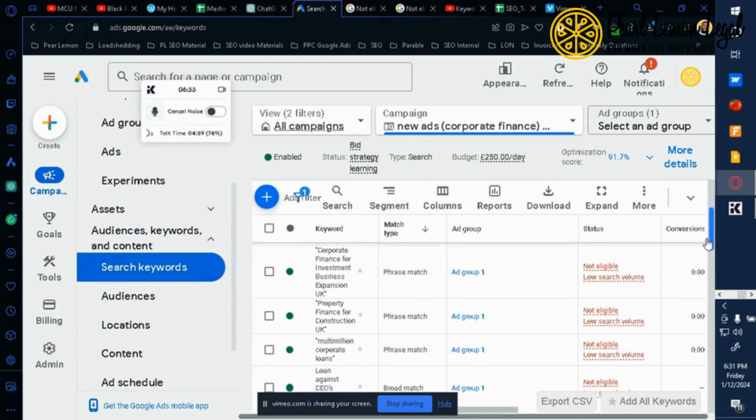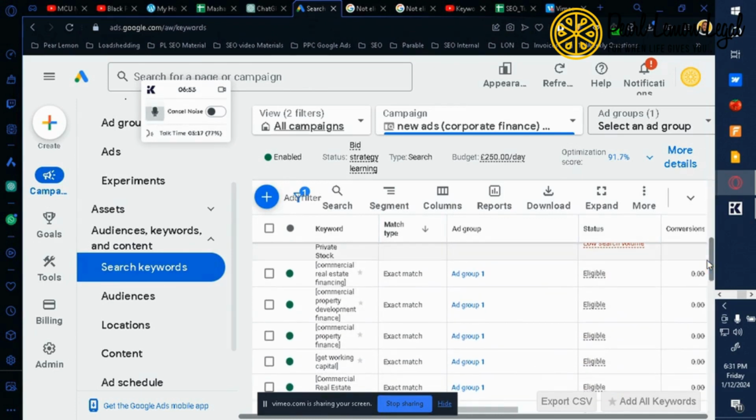So, not eligible, low search volume. Hey guys, for your target market, people aren't really interested in what you're looking for. Now, the reason that is, it's not because there's no one, but because the comparison between the volumes from 1,000 searches and below are not considered.